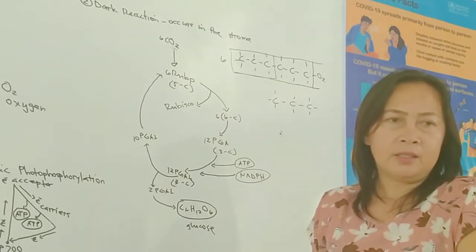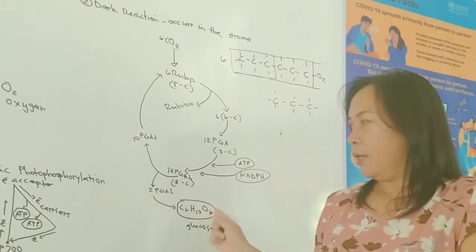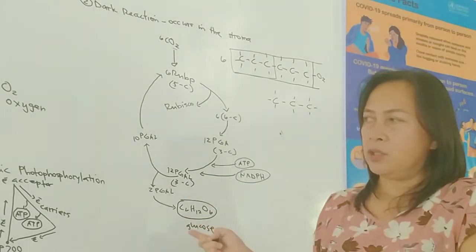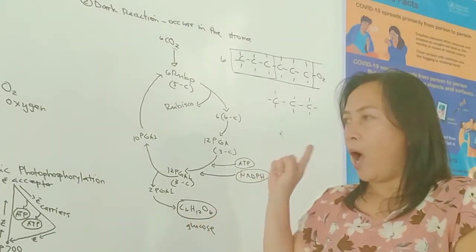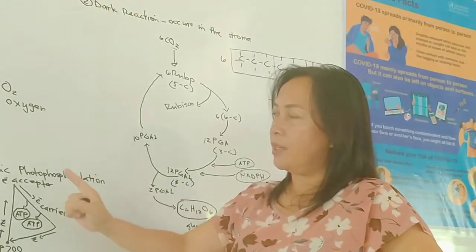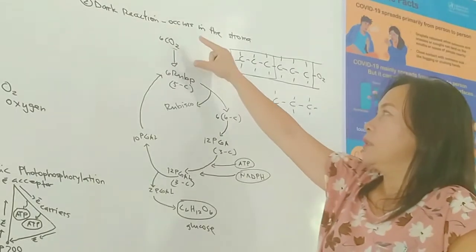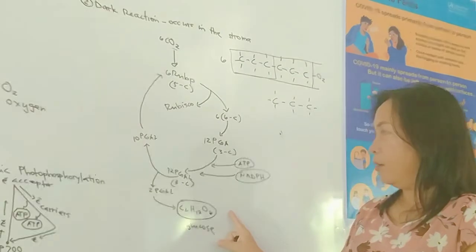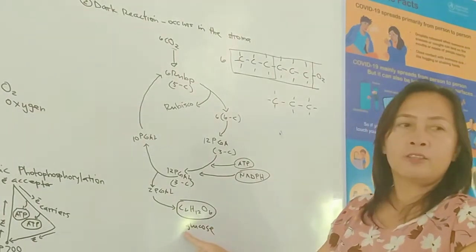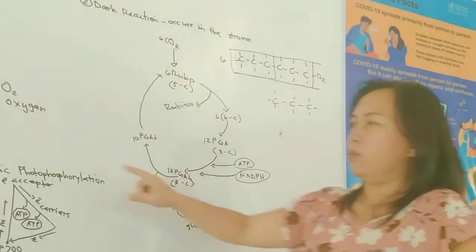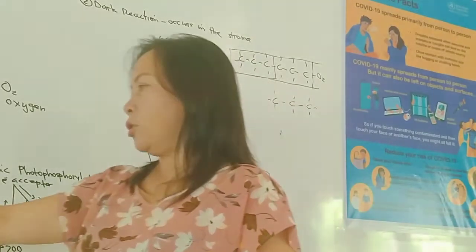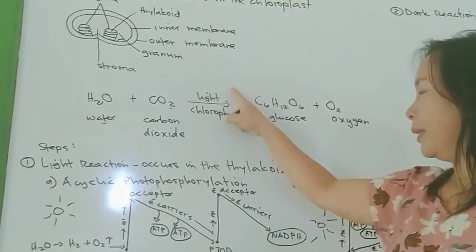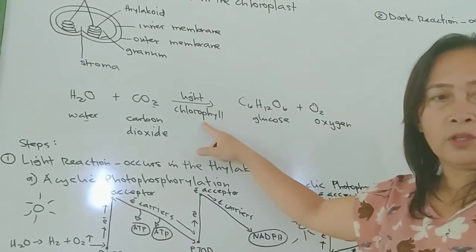You see? So I hope you could understand this explanation. You see, class? Out of these simple raw materials, we have the raw material for dark reaction, carbon dioxide, and the end product of dark reaction is glucose. The raw materials for light reaction are water, light, and of course chlorophyll.